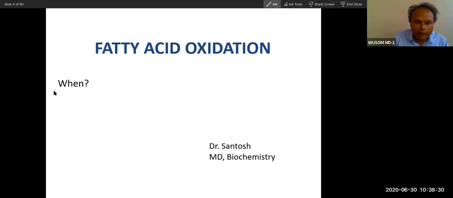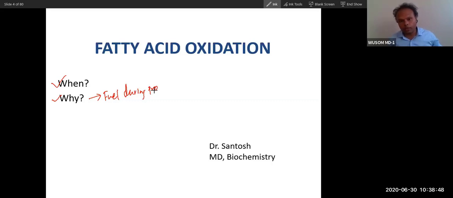Now, when does it happen? You already know, during fasting or starvation condition. Why does it happen? To provide fuel. Fatty acid is the fuel during prolonged fasting condition for the majority of peripheral tissue, but not for brain. During fasting, brain utilizes glucose, and RBC also utilize glucose. So not for them, but for resting muscle, the fuel during fasting and prolonged fasting is fatty acid.